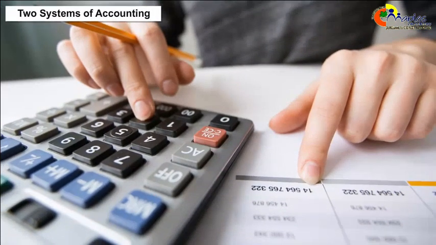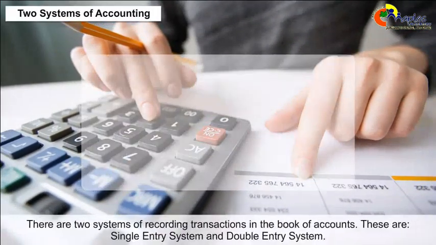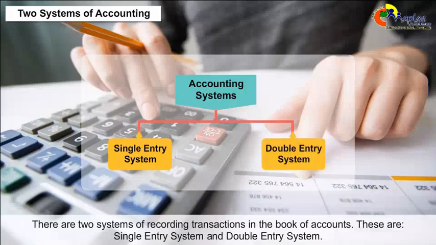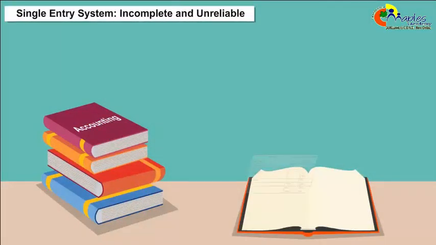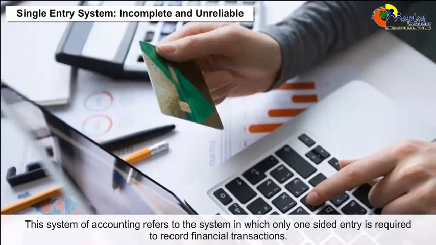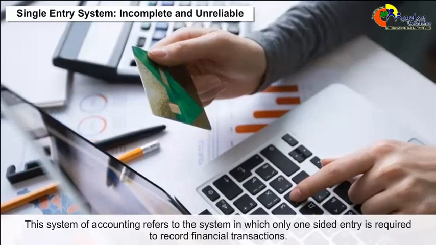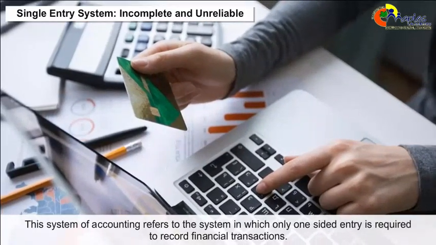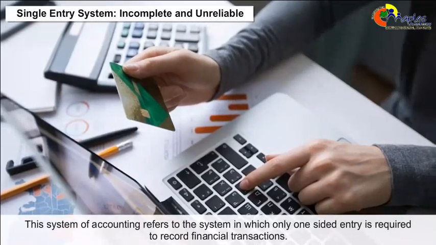Describe the systems of accounting. Two systems of accounting. There are two systems of recording transactions in the books of accounts. These are single entry system and double entry system. Single entry system, incomplete and unreliable. This system of accounting refers to the system in which only one-sided entry is required to record financial transactions.